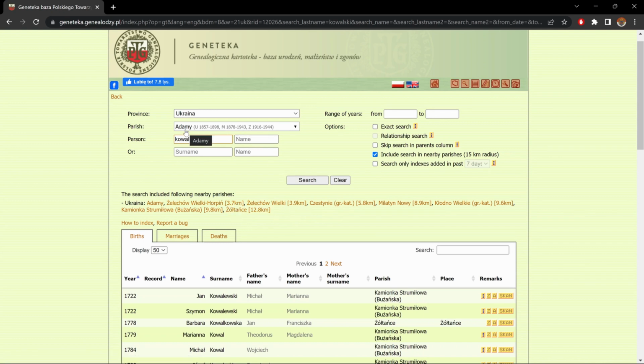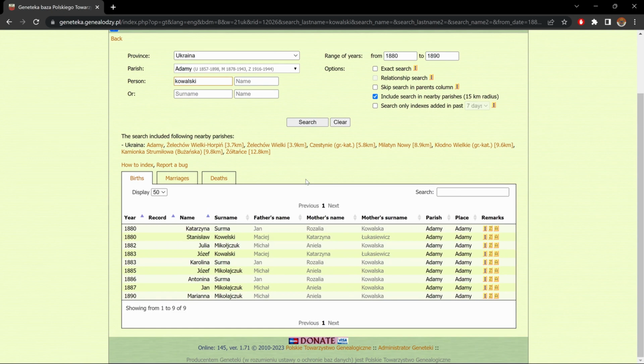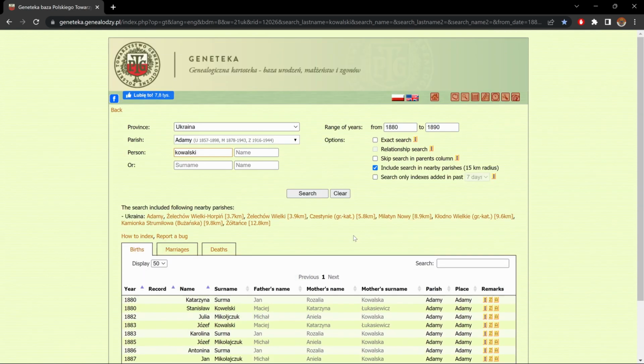And finally, if you want to choose a certain year range, let's say you want to find something that was within the range of 1880 to 1890 somewhere, well then you would put that up here, 1880 and 1890, search, and it'll give you all the results that are within that time span. Now let's get out of this time range.